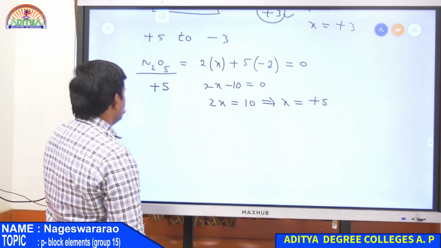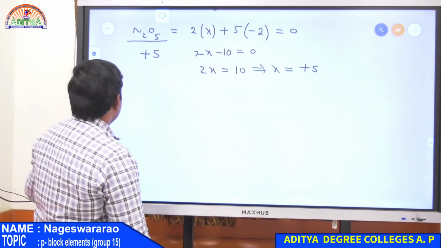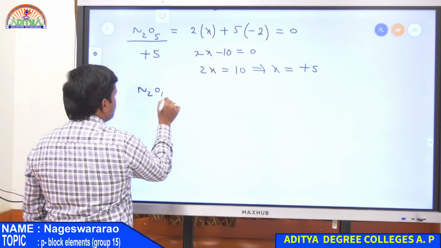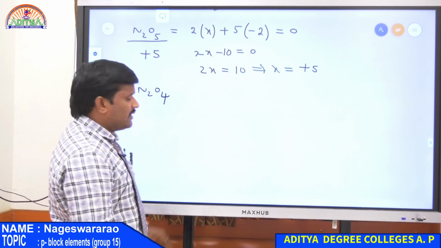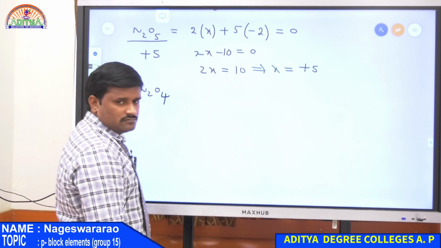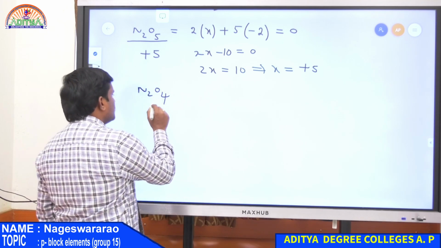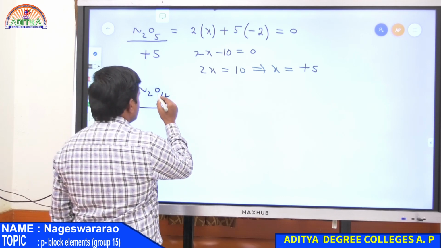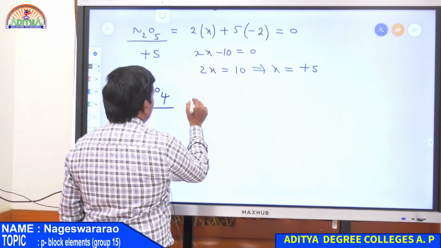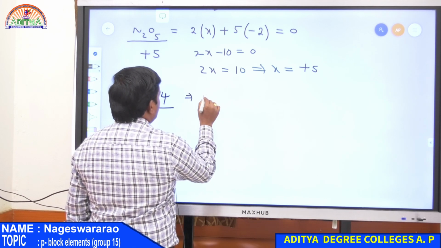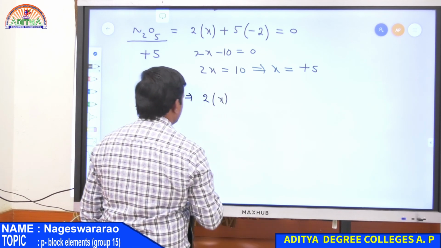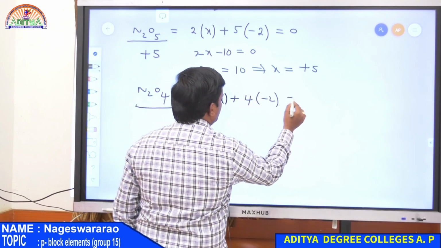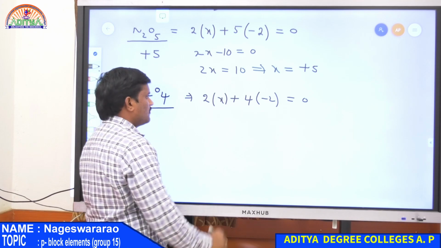Next example, N2O4. Calculate the oxidation number of nitrogen in N2O4. N2O4 is a dimer of NO2, nitrogen dioxide. It is a dimer, so 2 moles of NO2 combine to form N2O4. Now the calculation of the oxidation number of nitrogen in N2O4: 2 times X, that is nitrogen, plus 4 times -2 for oxygen, and the charge is neutral, therefore 0.